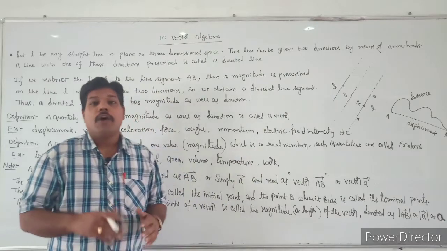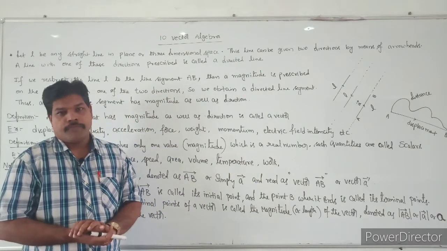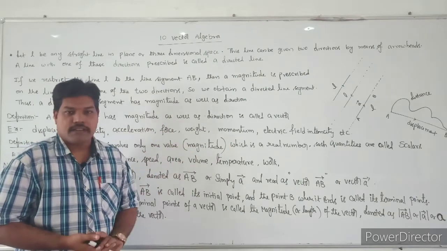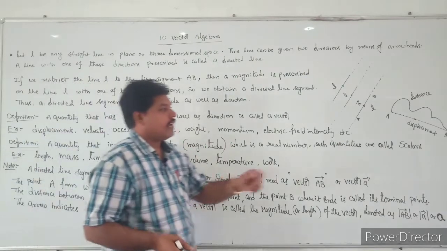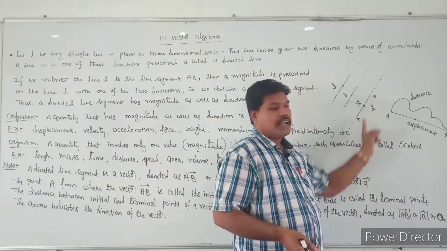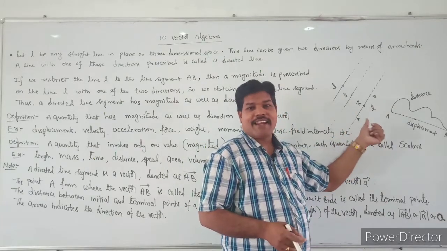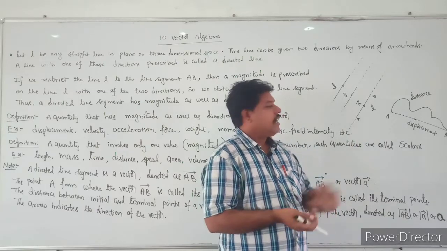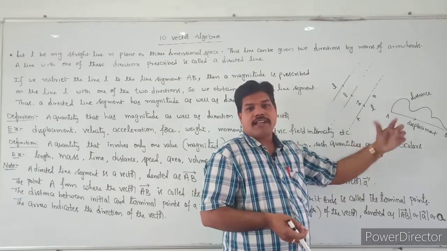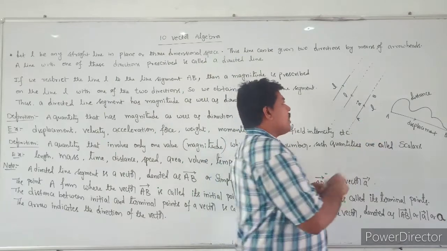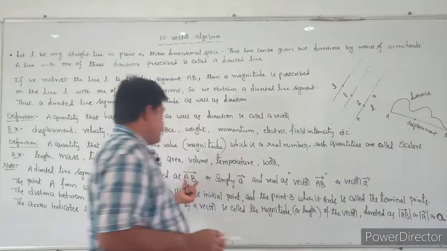All these are scalars. Do you all understand, students? So this is the vector and this is the scalar. Next we can see this line here, AB bar. This line is the AB bar. This is a directed line. This directed line is a vector. Why? Because it has a magnitude as well as a direction. And this vector you can represent in the form of AB bar.